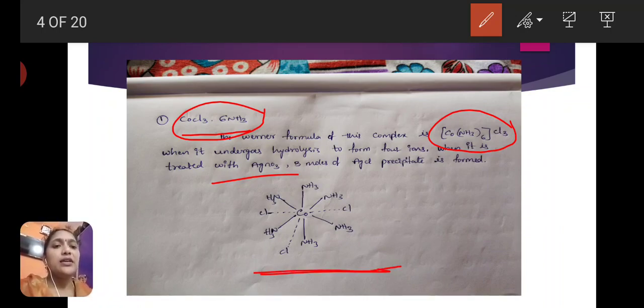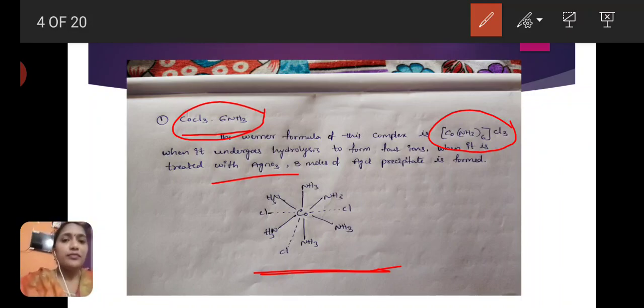This is the structure of CoCl3·6NH3. Here the central metal atom is cobalt. 6 NH3 ligands are present, represented by thick lines or normal lines. This means the 6 NH3 ligands satisfy secondary valency. 3 Cl satisfy the primary valency.